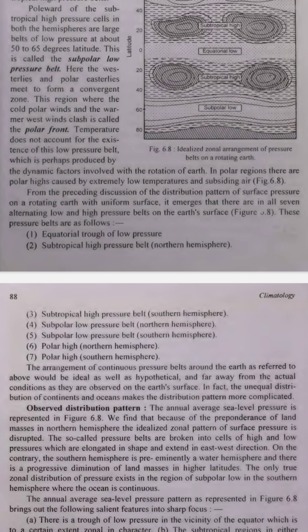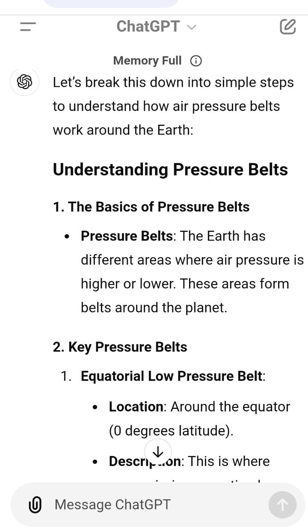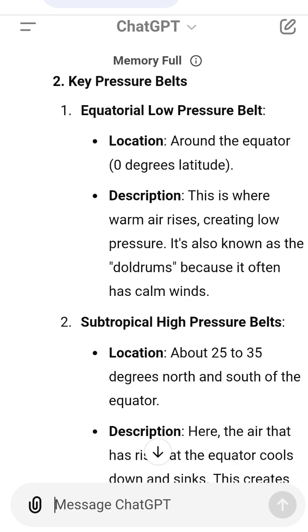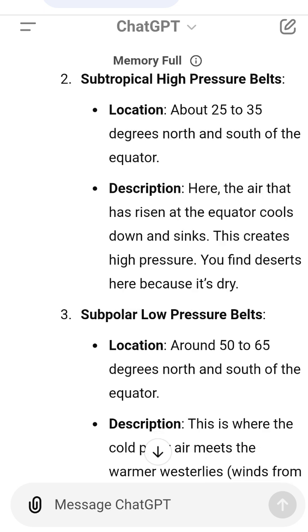Real-life complications. Uneven Earth. The Earth's continents and oceans are not evenly spread out. This uneven distribution affects these pressure belts, making the actual pattern more complex than the simple model.